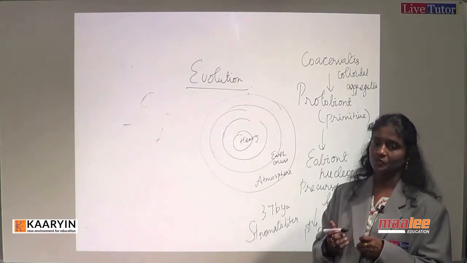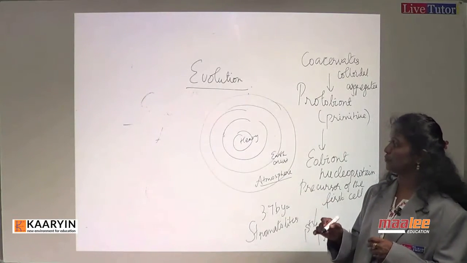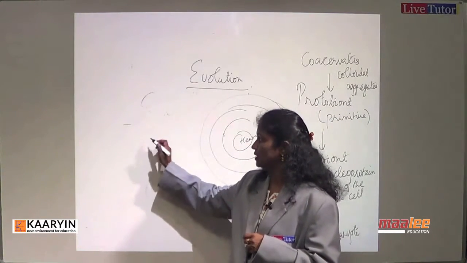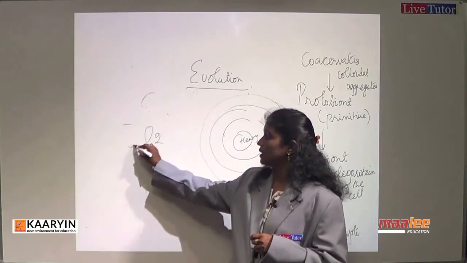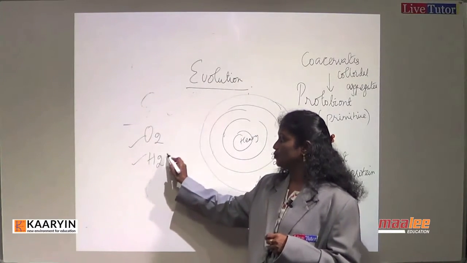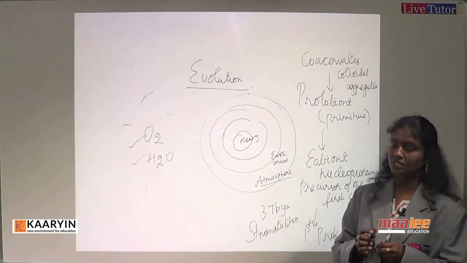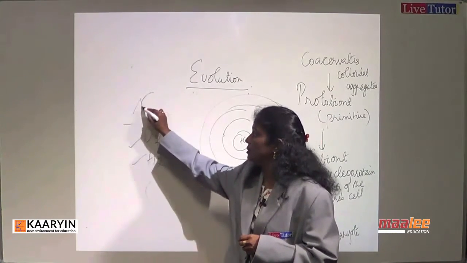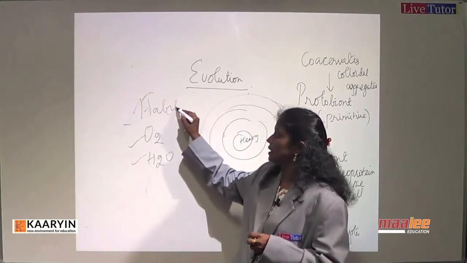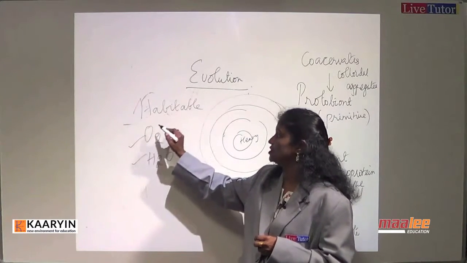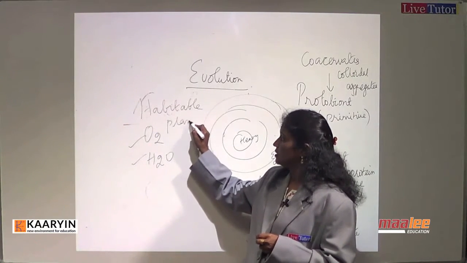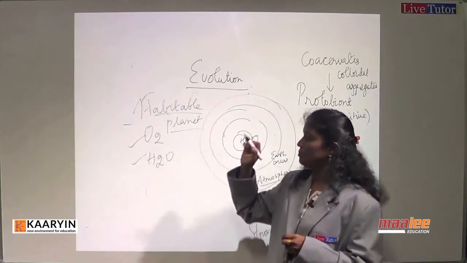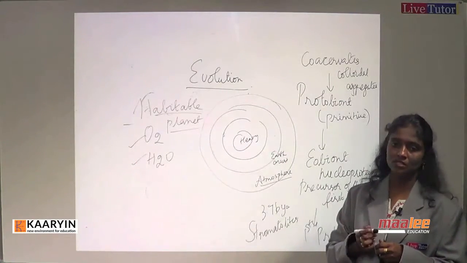Atmosphere formation is crucial because this is what is going to recycle various minerals and water. For life to form, two factors are very important: one is oxygen, another is water. Only if both oxygen and water are present can we call it a habitable planet. Mars has no oxygen.